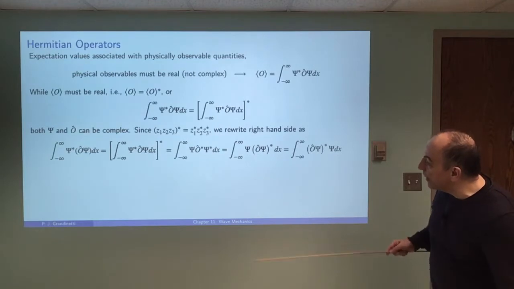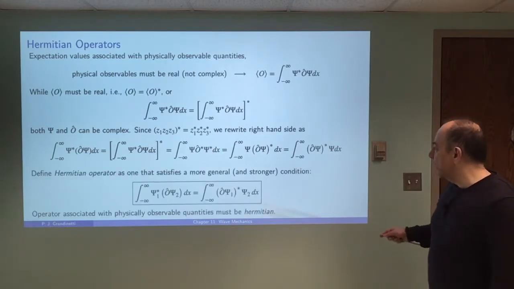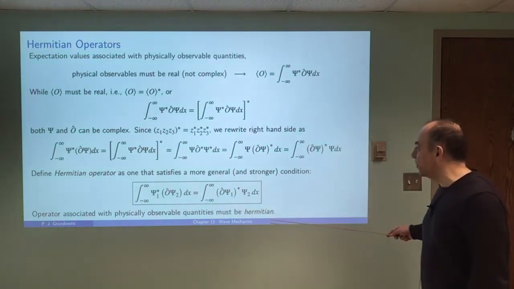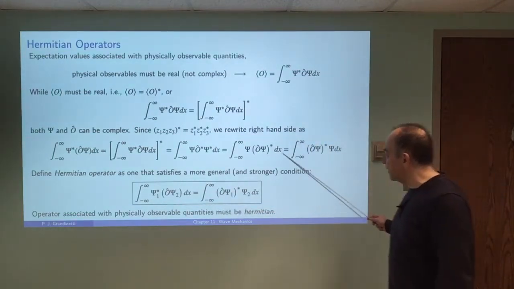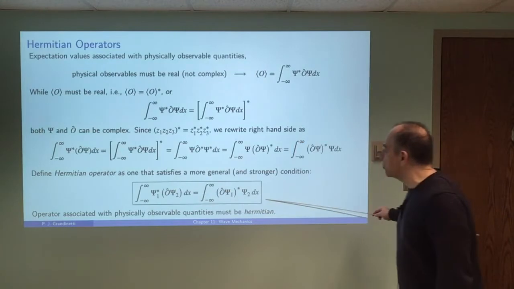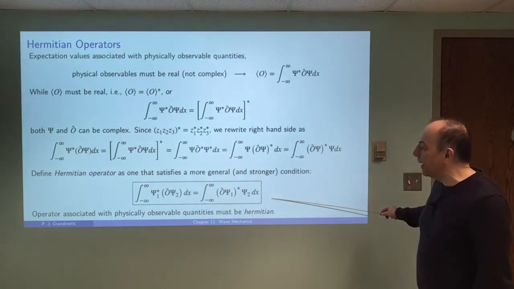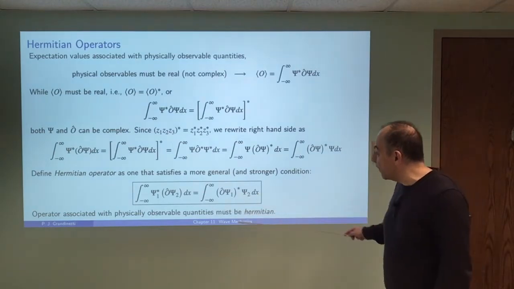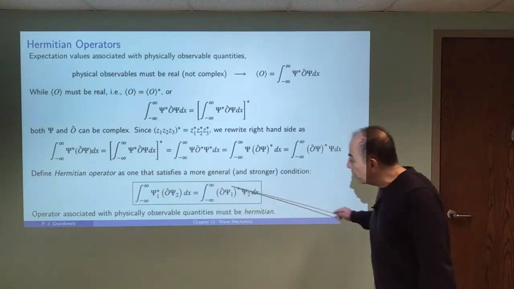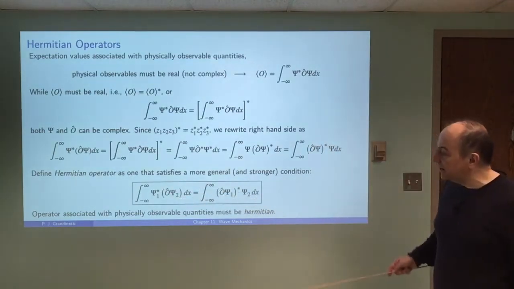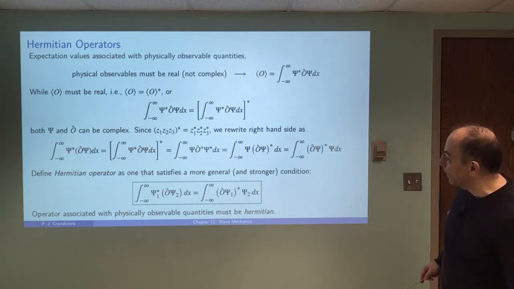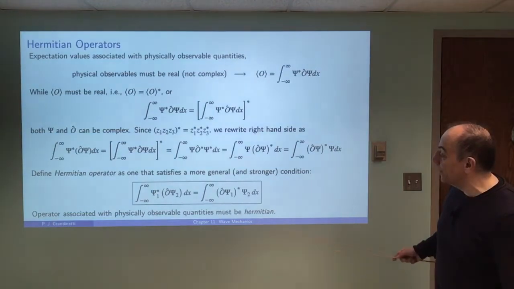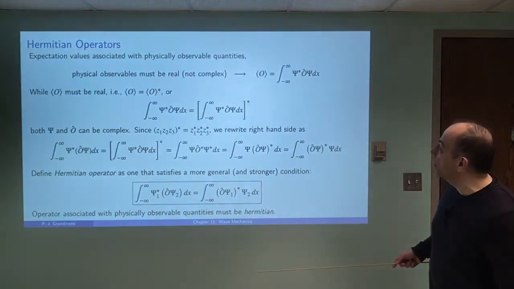Now, there's a more rigorous condition that's also true, where the derivation is a little bit more difficult to prove than this one, but this is generally true for any operator that's associated with a physically observable quantity. That operator must be Hermitian, and a Hermitian operator satisfies this constraint here. So let's look at some examples of operators and determine whether they are Hermitian or not.